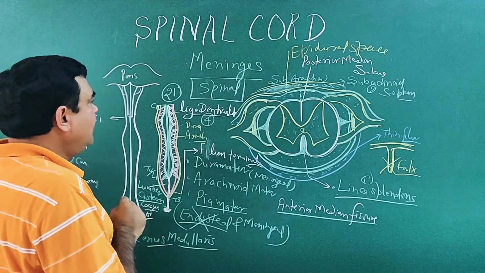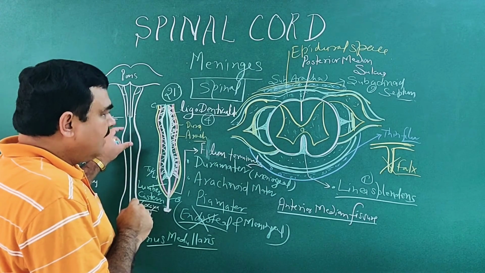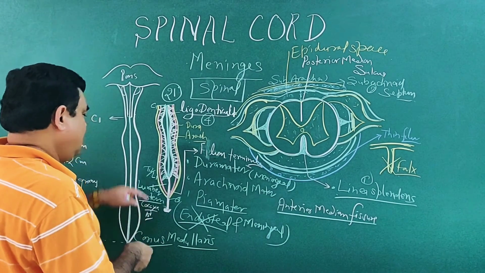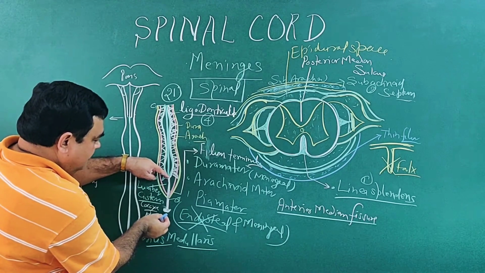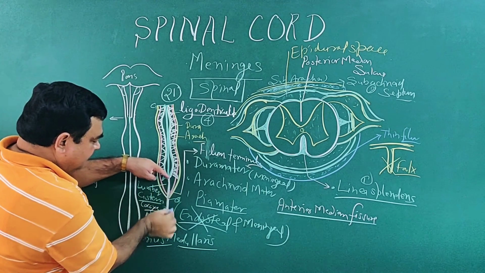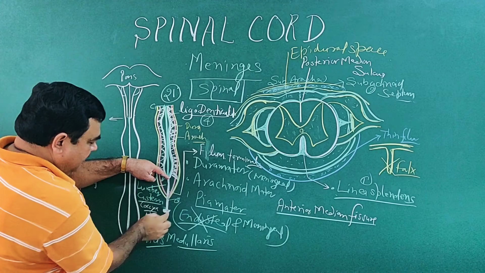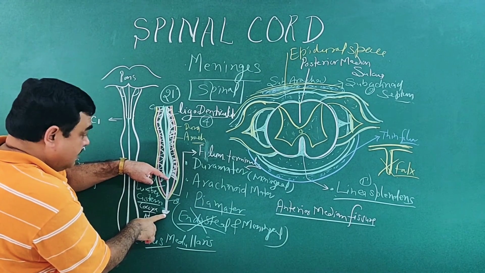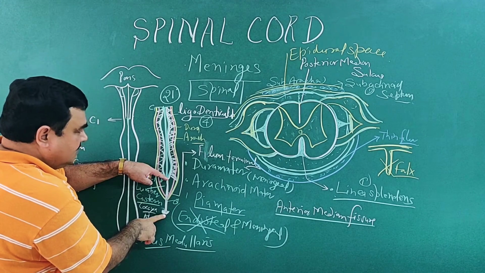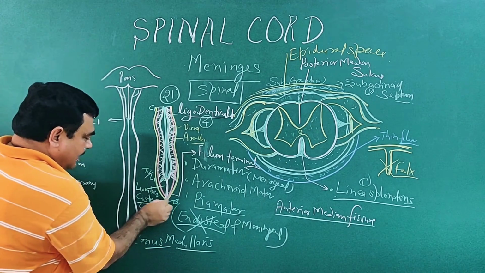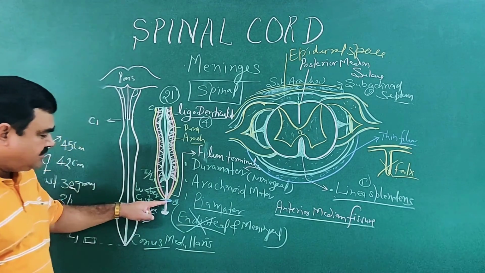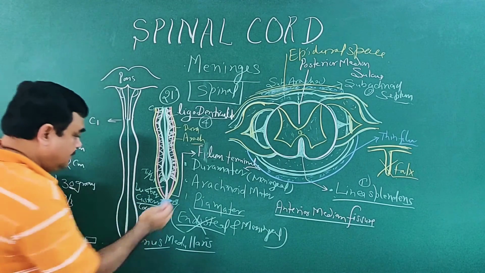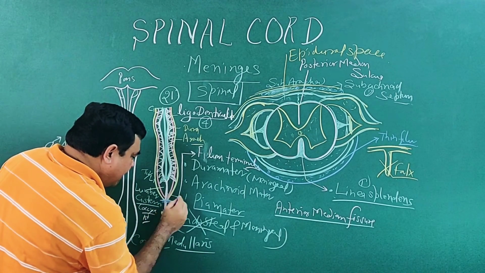So you have seen the spinal cord and meninges. Here again you see the pia mater, down to the coccyx. This is the level of the S2 vertebra.